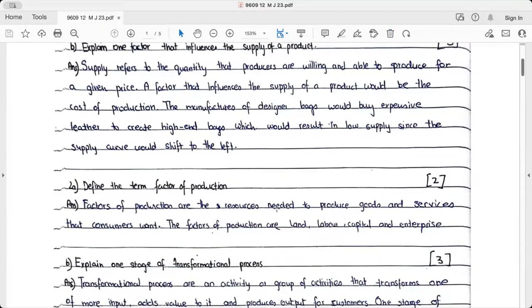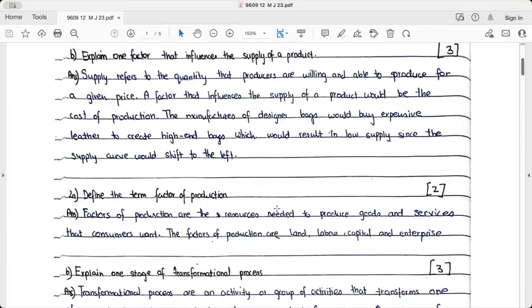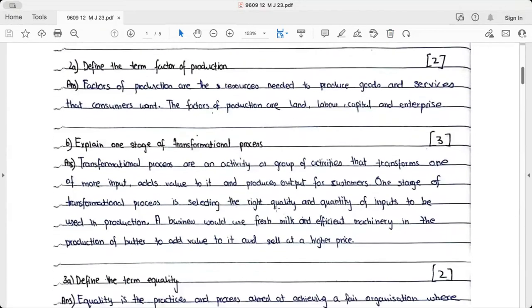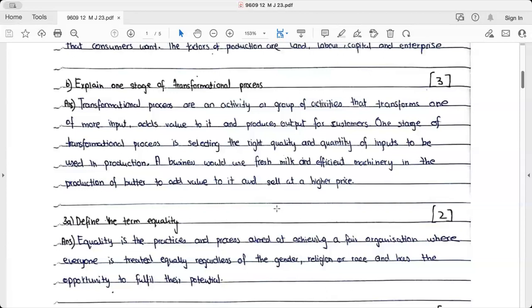थोड़ा सा economics का बच्चा नजर आ रहा है मुझे यहाँ बीच में, लेकिन चलो good. 3 out of 3. Define the term factor of production. Factors of production are the resources needed to produce goods and services that consumers want. The factors of production are land, labor, capital, and enterprise. Perfect. 2 out of 2.